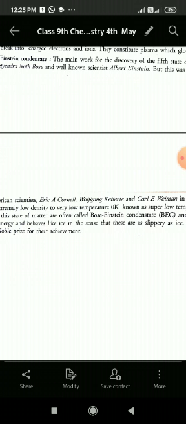The particles which constitute this state of matter are often called Bose-Einstein condensate and also bosons. These have very low energy and behave like ice in the sense that they are as slippery as ice. All three scientists were awarded the Nobel Prize for their achievement.